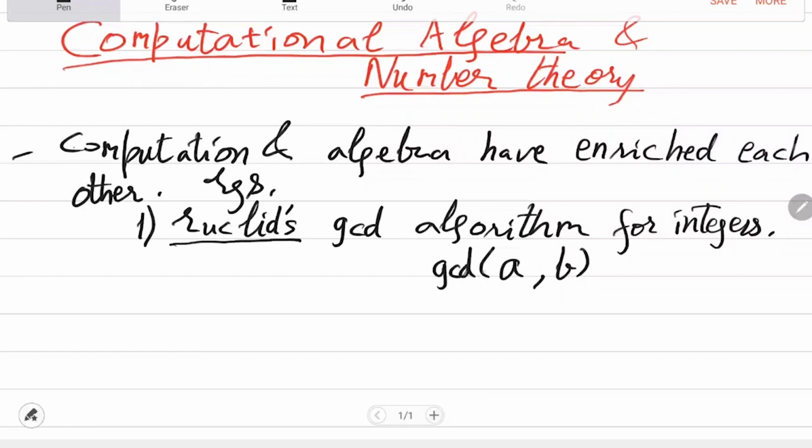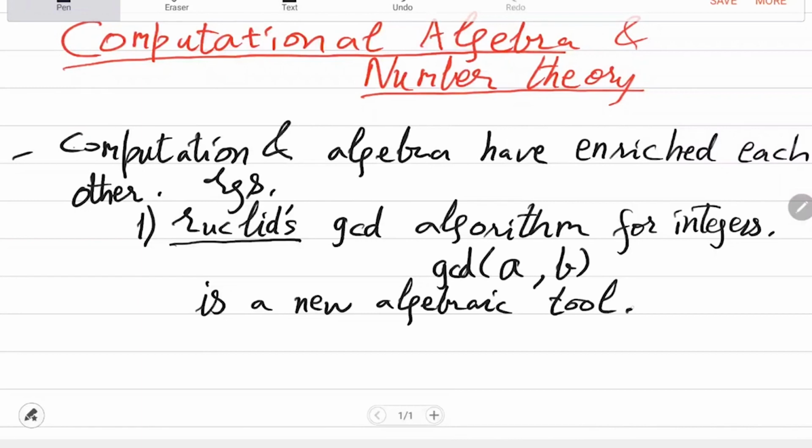So this actually becomes a new algebraic tool, Euclid's GCD process, and then you can use this new algebraic tool to prove new algebraic theorems. Okay, so these things we will see in detail. For now, just remember these keywords.